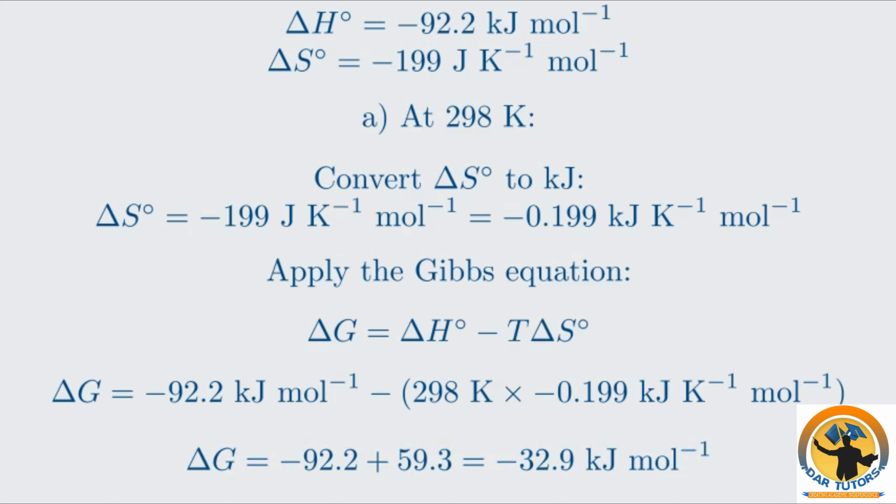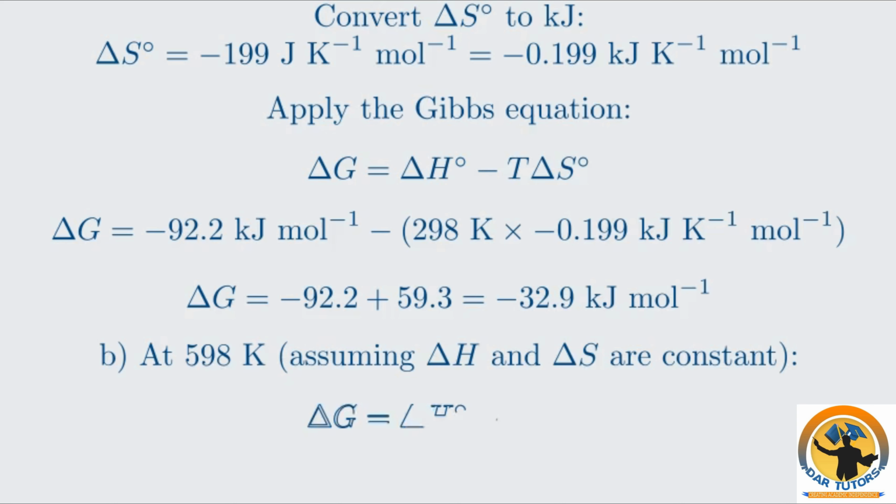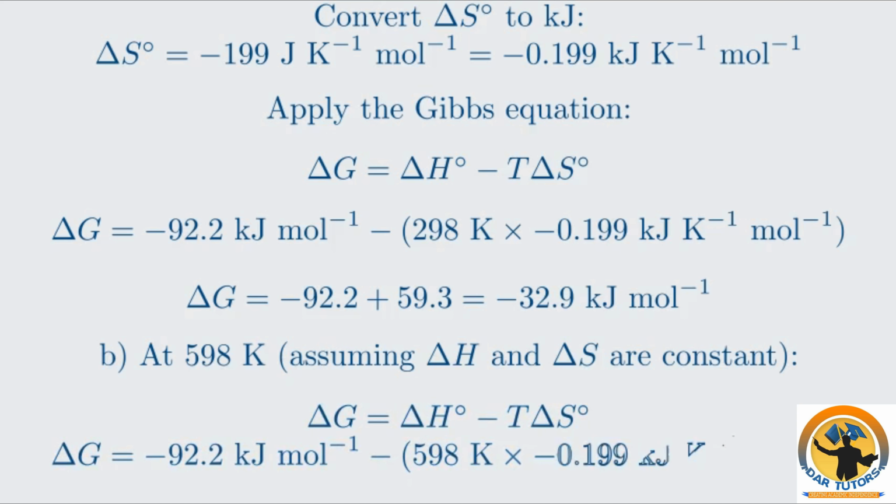Part B, calculation at 598 Kelvin. A useful approximation for IB chemistry is to assume that ΔH and ΔS values do not change with temperature, as long as there are no phase changes. For the Haber process, all species are gases at both 298 K and 598 K, so this assumption is valid. So we use the same ΔH and ΔS values and a temperature of 598 Kelvin.